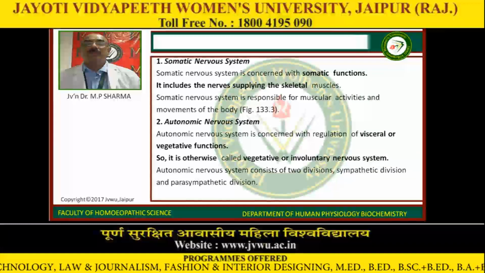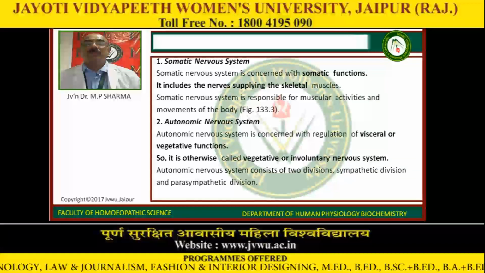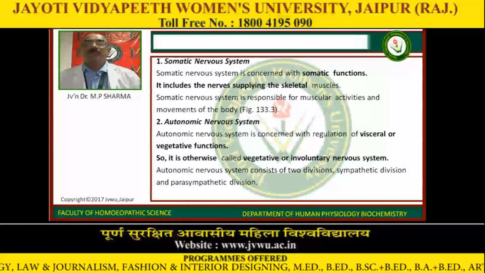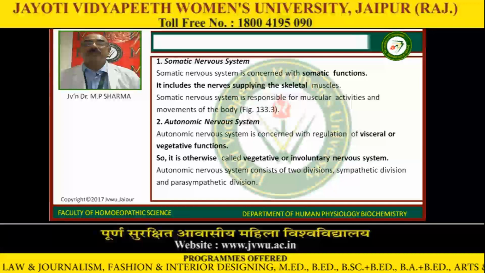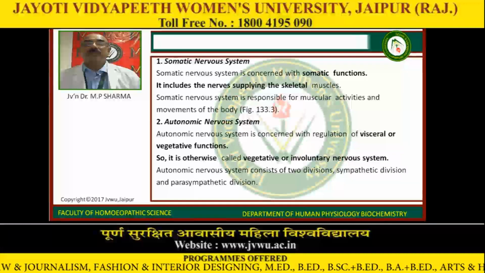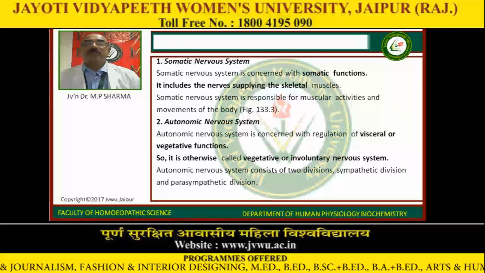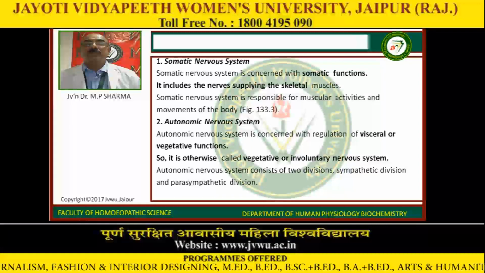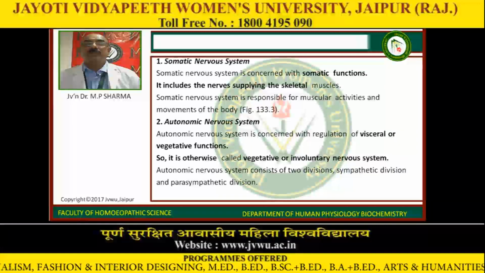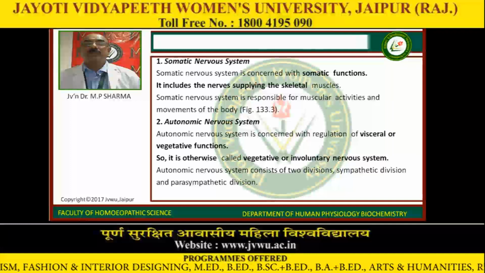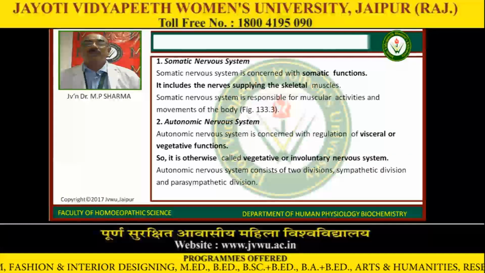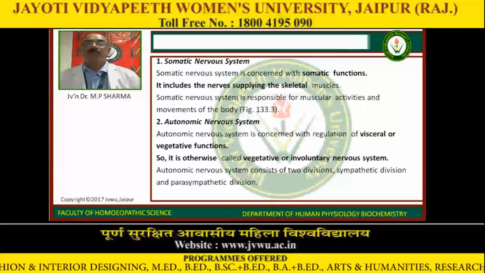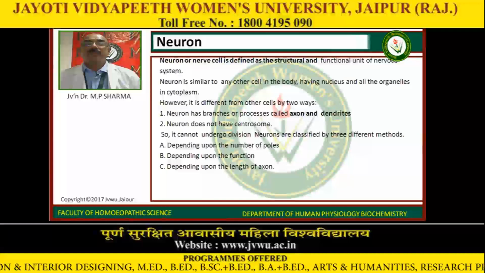Number 1, the somatic nervous system is concerned with the somatic functions. It includes the nerves supplying the skeletal muscle. The somatic nervous system is responsible for muscular activities and movement of the body. Second, the autonomic nervous system is concerned with regulation of the visceral or vegetative functions. So it is otherwise called the vegetative or involuntary nervous system. The autonomic nervous system consists of two divisions, sympathetic division and parasympathetic division.